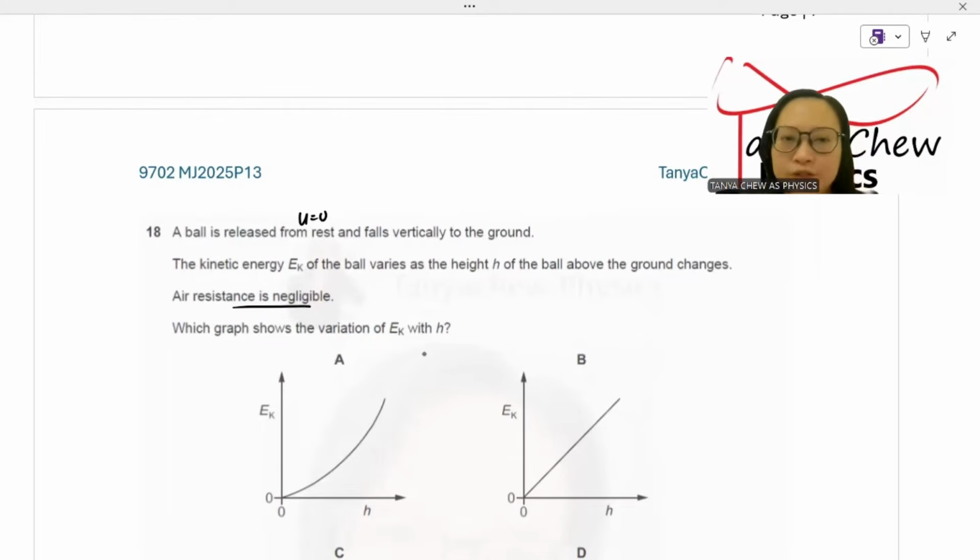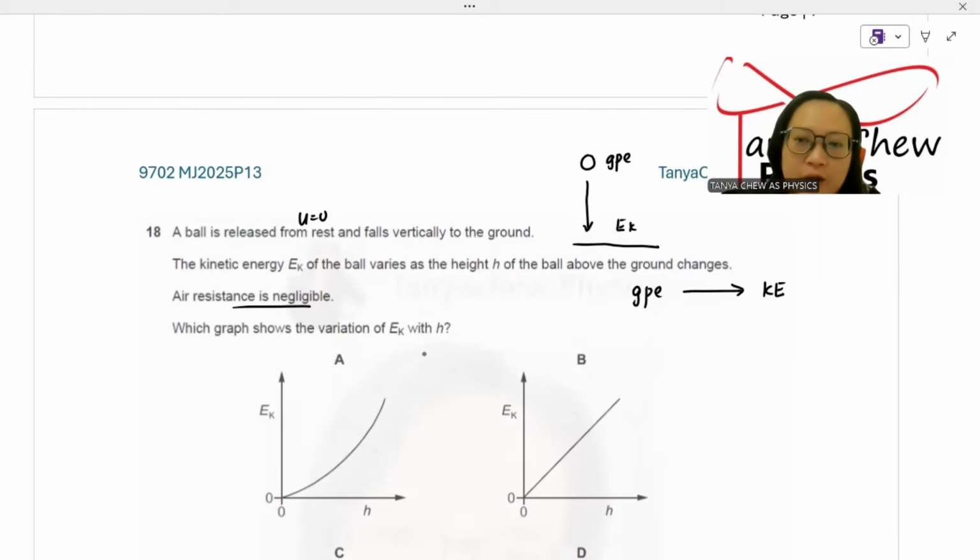Now, when the ball is released from a certain height, the ball initially has gravitational potential energy, which is then converted to EK. Gravitational potential energy is mgh, converted to kinetic energy.